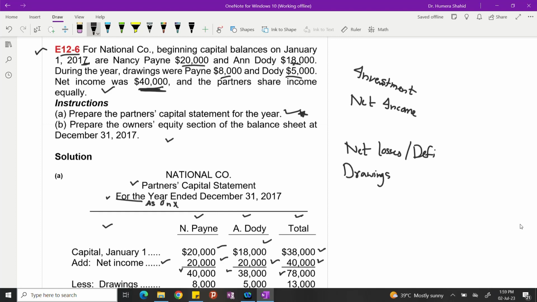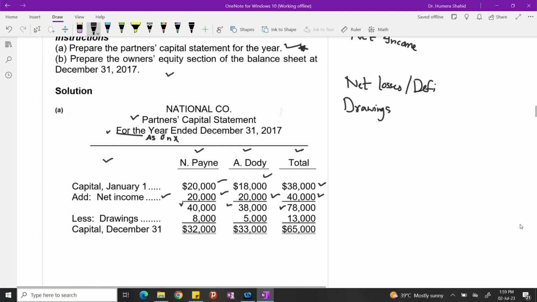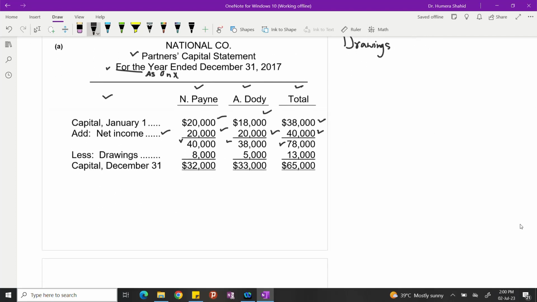Less their drawings, Penny has 8,000 and Dory has 5,000. So I'm reducing the drawings out of this. Less drawings, 8,000 for Penny. You can write like this, it's up to you. You can put a bracket, but the thing is we have to deduct it. So 40,000 was the total, but 8,000 are drawings by Penny. So his capital ending balance becomes 32,000. Dodi has a total of 38,000, but he has drawings of 5,000. So altogether, he has 33,000 capital. So ending capital balances are 65,000.